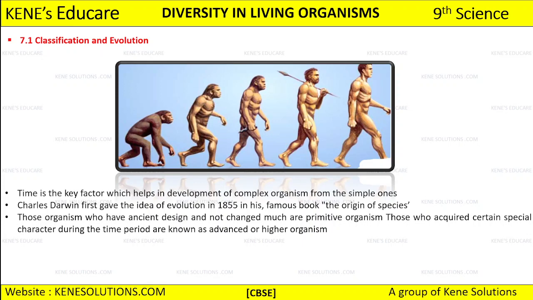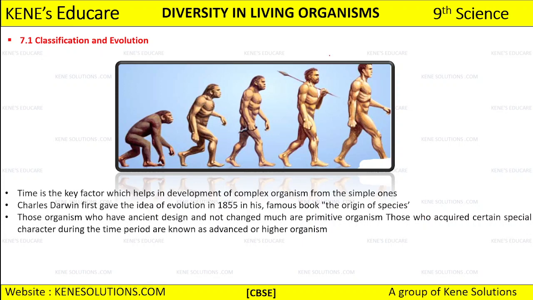So those organisms which have ancient designs, which have not changed, we call them primitive organisms. And those who acquired certain special characters during the time period, we call them advanced organisms, or we also call them higher organisms. So we human beings, we have developed many special characters within us and we have changed a lot.